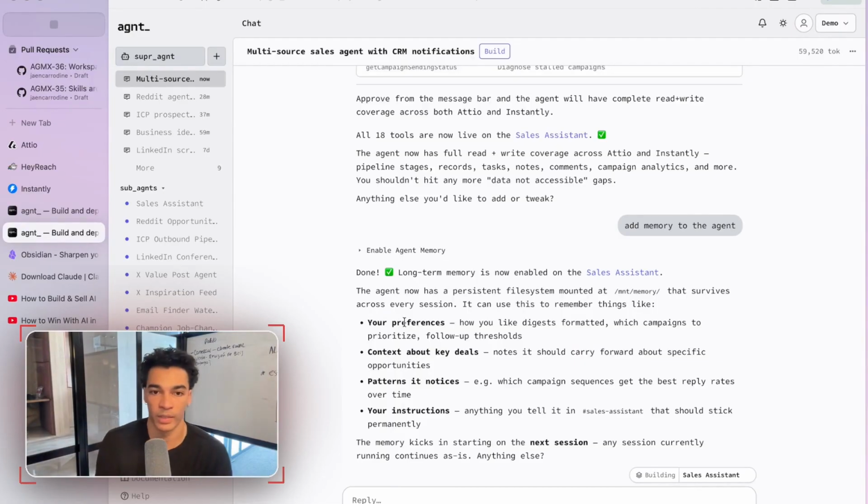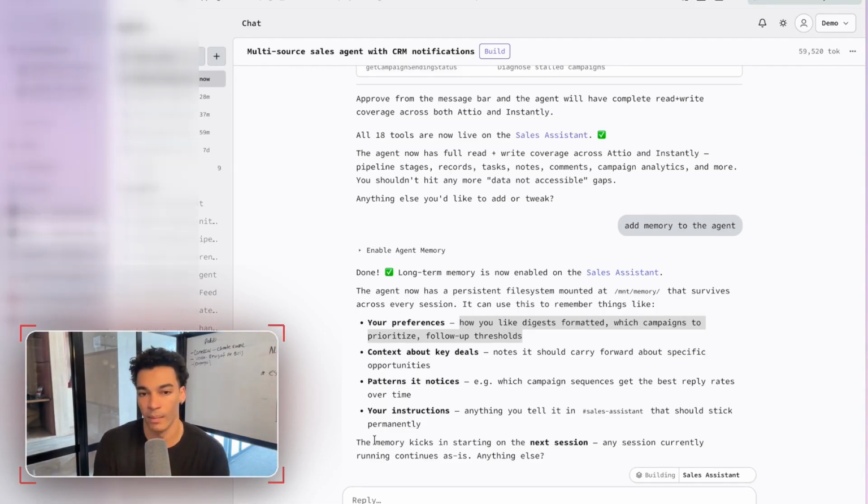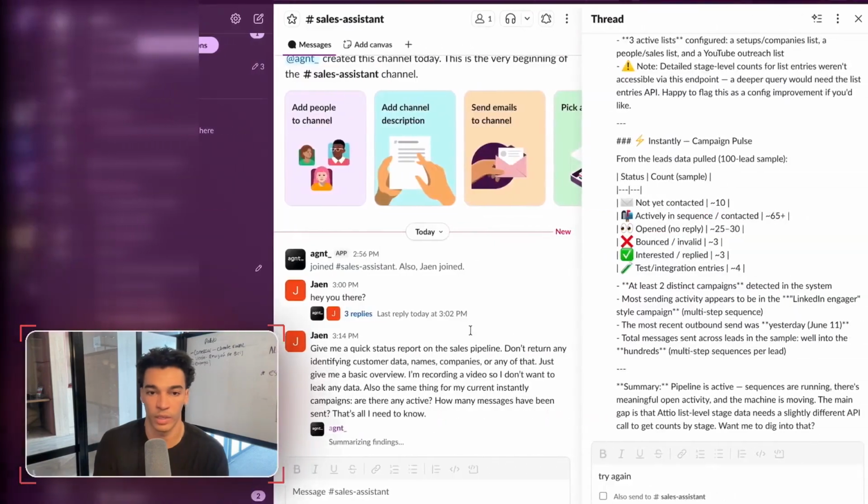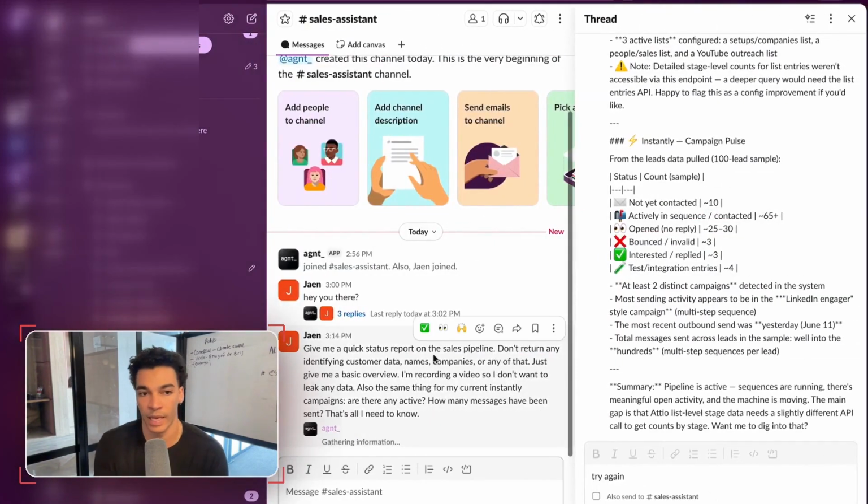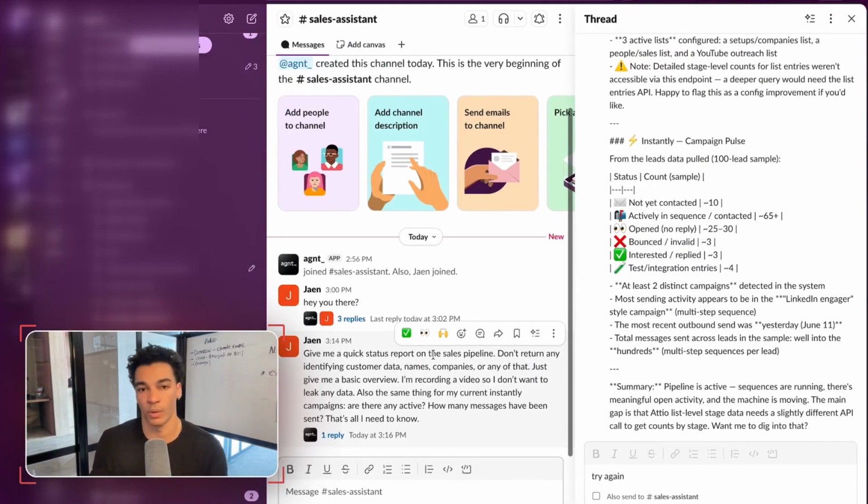And as you can see, it's going to remember your preferences, patterns, and all that good stuff. So it's going to get smarter over time the more that you talk to it. And like I said, this is session-based. So each of these individual chats is a unique session with that agent. As you update it, only the new sessions will receive those updates over time. So that's just something to be aware of.